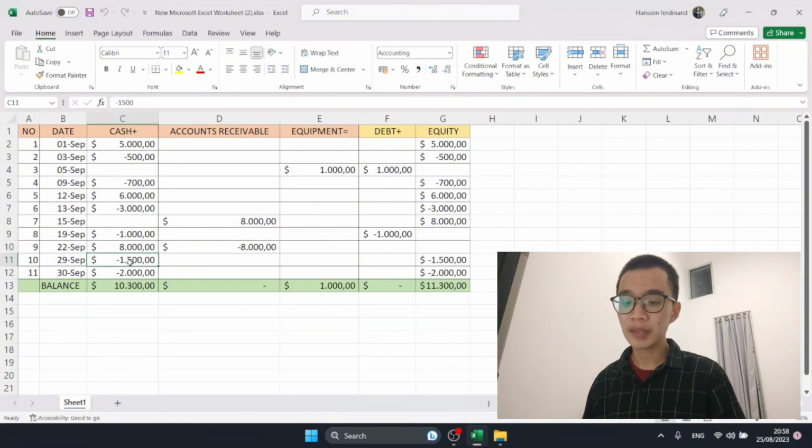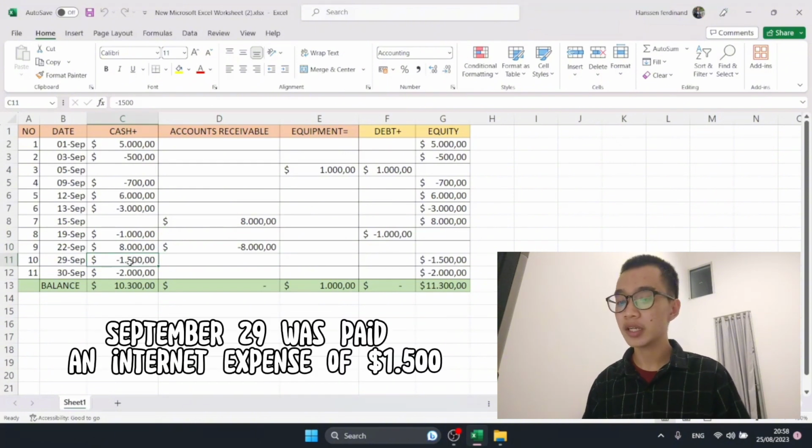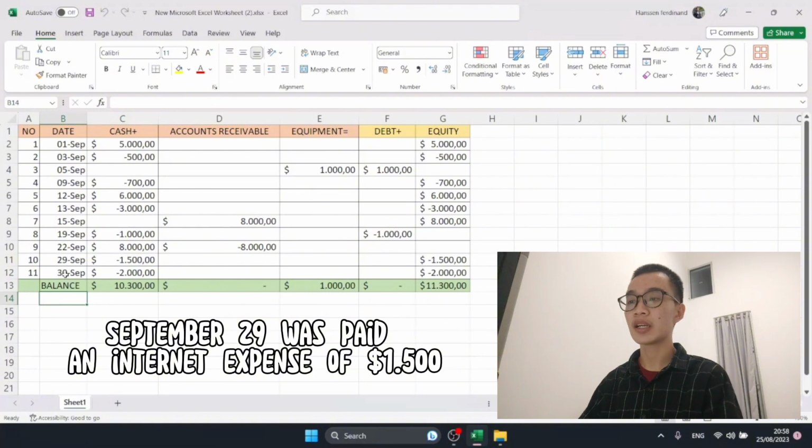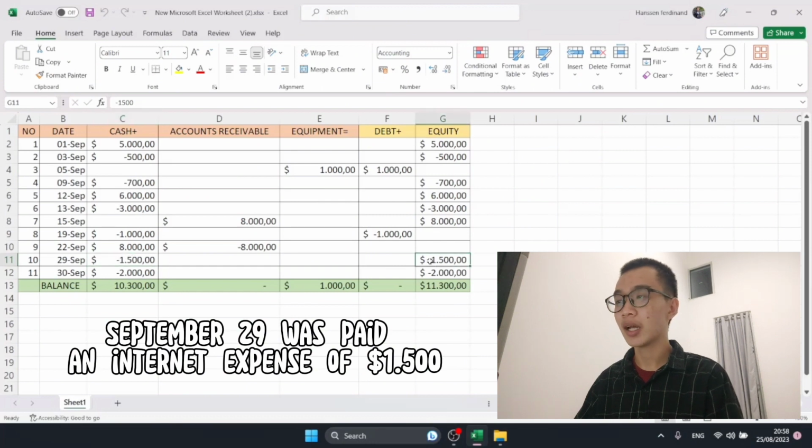Next, number 10, September 29 was paid an internet expense of $1,500. So what happens on 29 September? We paid our internet ya. Kita membayar internet bulanan kita sejumlah $1,500. Jadi of course we paid it with cash $1,500, and then our equity is decreased by $1,500.